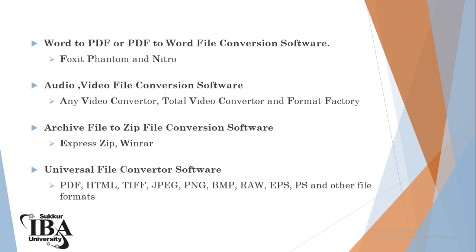Then we have archive files to zip file conversion software. So we have ExpressZip and WinRAR, and many other software available on the internet. We also have universal file converter software, in which you can convert into PDF, HTML file, TIFF, JPG, PNG, MP, RAW, EPS, PS, and other file formats. So you can perform any conversion while using the universal file converter.